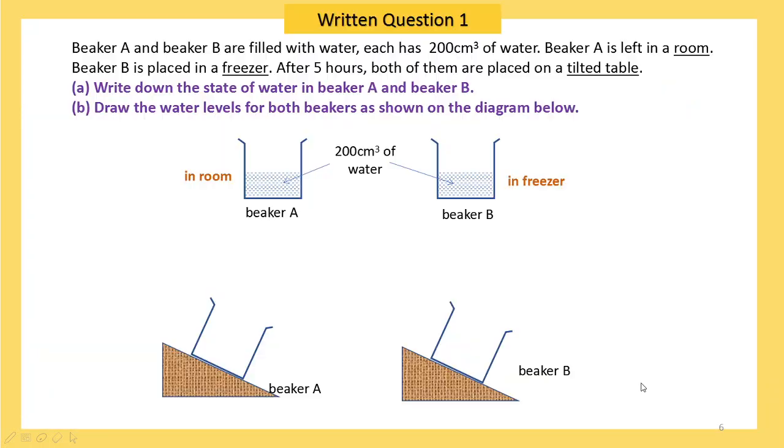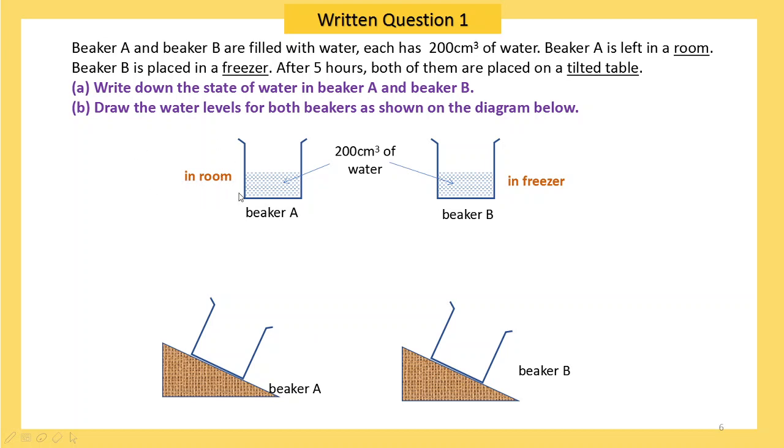If you manage to understand this topic well, shall we try a question? Beaker A and beaker B are filled with water. Each has 200 cm cubes of water. Beaker A is left in the room. Beaker B is placed in a freezer. After 5 hours, both of them are placed on a tilted table. Question A: write down the state of water in beaker A and beaker B. B: draw the water level for both beakers as shown on the diagram below.